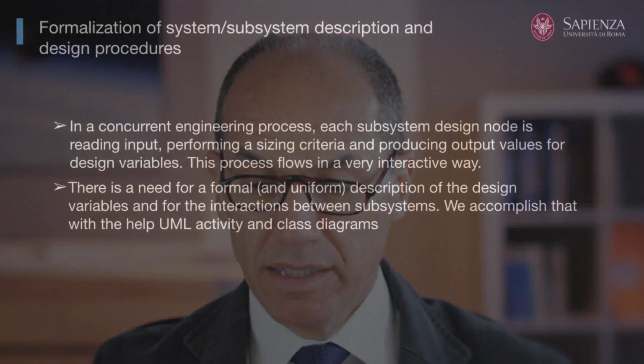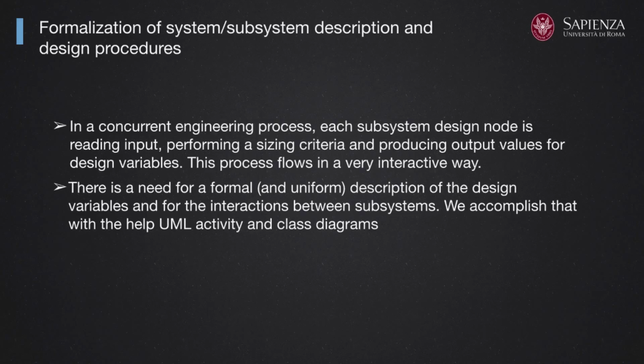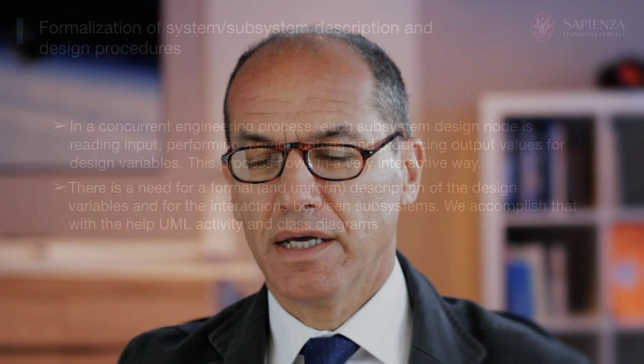So, a formal and uniform description of the design variables and the interaction of such variables between subsystems is absolutely needed. And we have accomplished that with the help of UML activity and class diagrams in order to formalize such kind of data modeling.